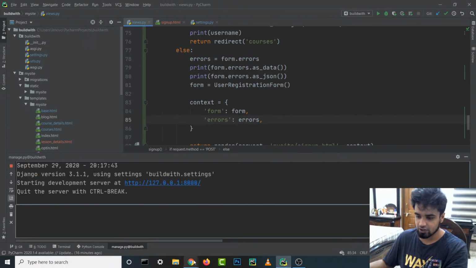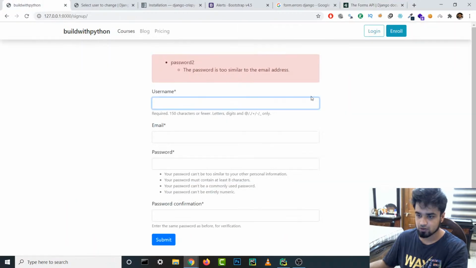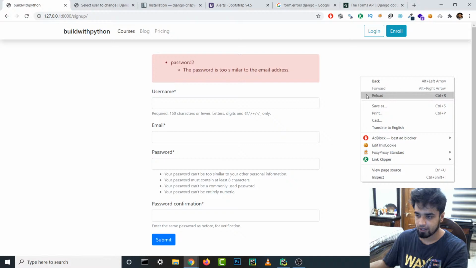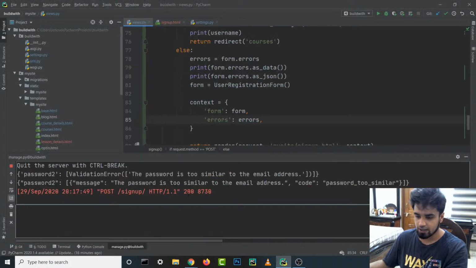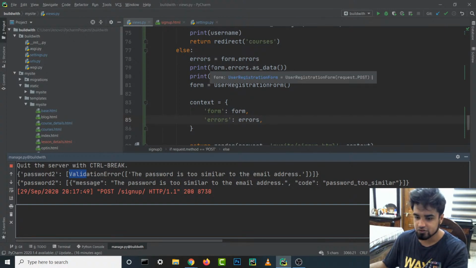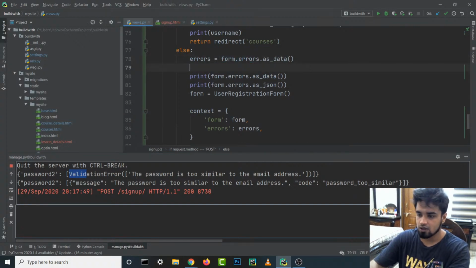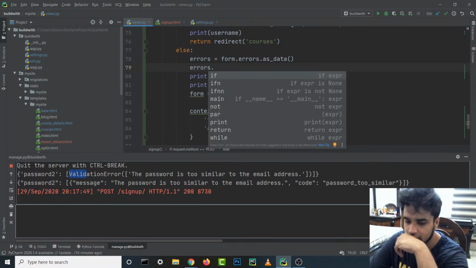All right, it's reloading. Perfect. So let's go back, reload, continue, and validation. I think both of them are kind of okay. So what we can do is copy this, paste it over here, and write errors dot, how do we parse this?